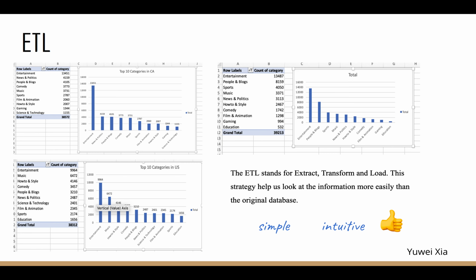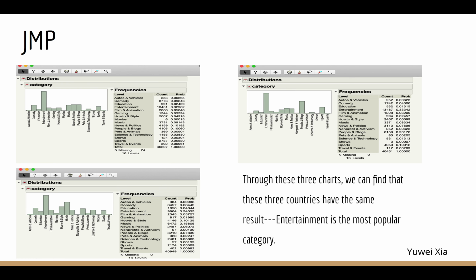First, I used ETL to help me find the information I want to use in this research. ETL stands for extract, transform, and load. This strategy helps us look at information more easily than the original database. Because these strategies are simple and intuitive, it is a good skill for people to have for analysis. In the end, I used JMP to perform my research because I can easily get the answer to this question by using JMP. What's more, the JMP chart shows the count of each category in different countries and the percentage in total, which is helpful for analysis.